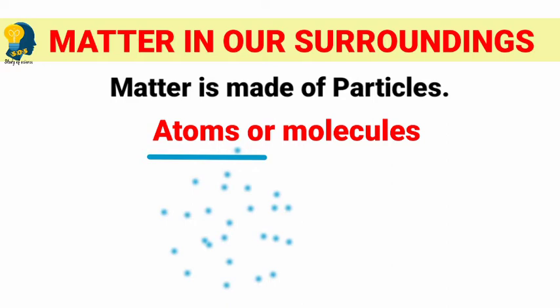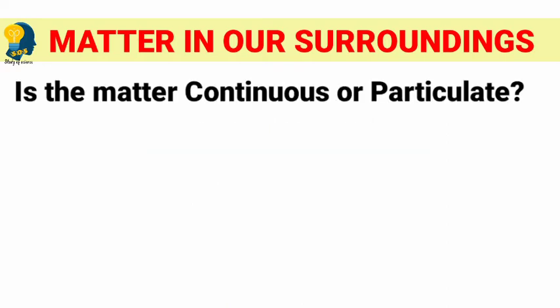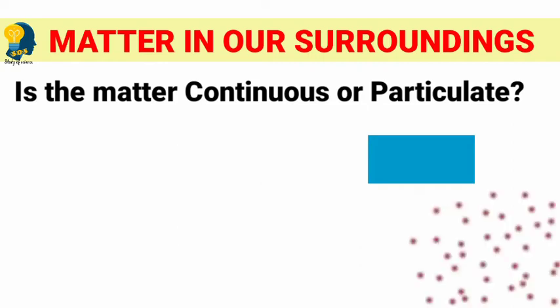Understood? Now the question is: is matter continuous or particulate? What does continuous mean? Whether it looks like a solid completely, or it looks like sand particles or granules. How does it look? Is it continuous or particulate?